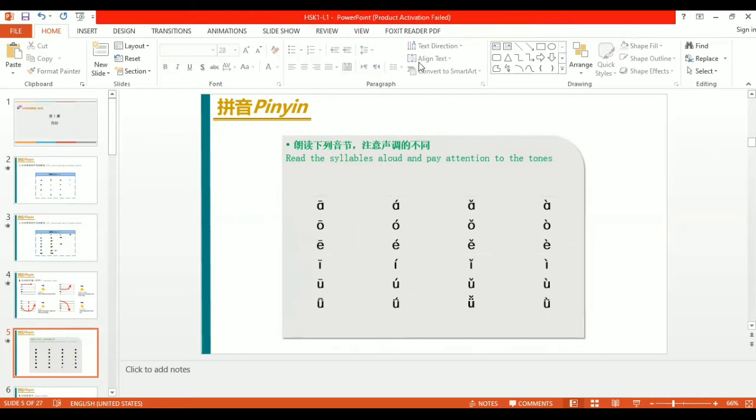Sorry, I forgot to click on the pointer. Because of that you would not come to know which word I was pronouncing. So let me take the mouse. Okay, I will pronounce it again. So pay attention. Now we would read the syllables aloud, and you have to pay attention.